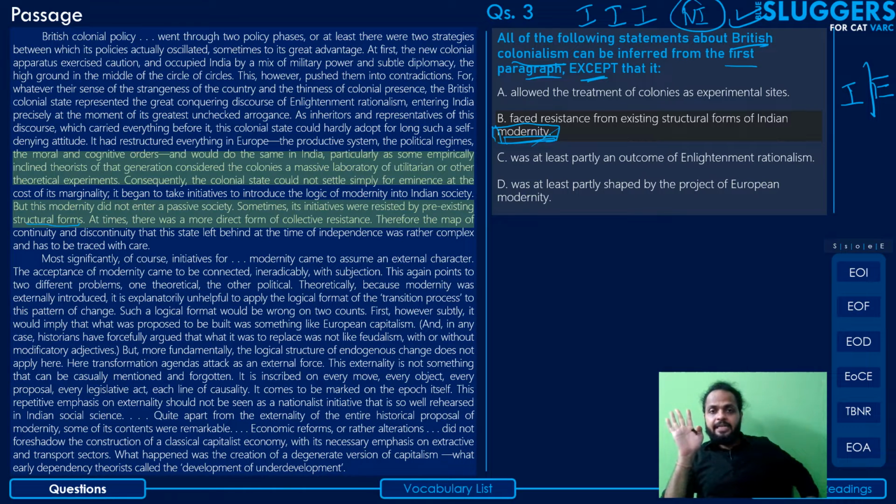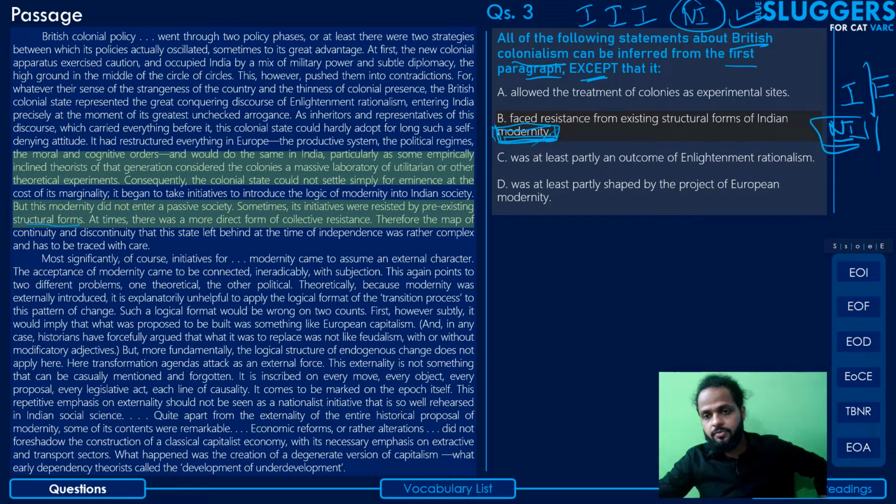No, the idea of there being some sort of Indian modernity is totally foreign to the passage. Nowhere has the author mentioned that in the passage. So just this single word distorts the whole idea here, and renders this something that cannot be inferred. And because this cannot be inferred, this can also be your answer.